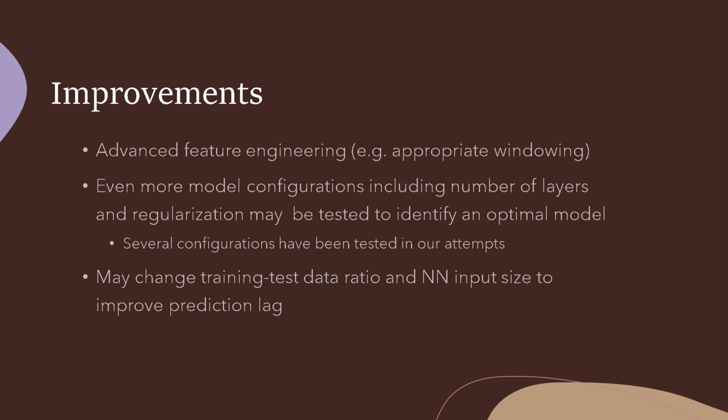As a final point of discussion, there are things that we can do to improve our model, such as to do more feature engineering. We may also want to do more model configurations, such as altering the number of layers, and we can also test the regularization to identify an optimal model.